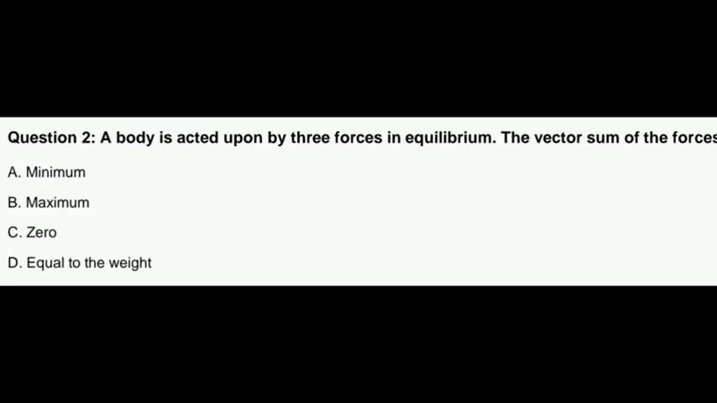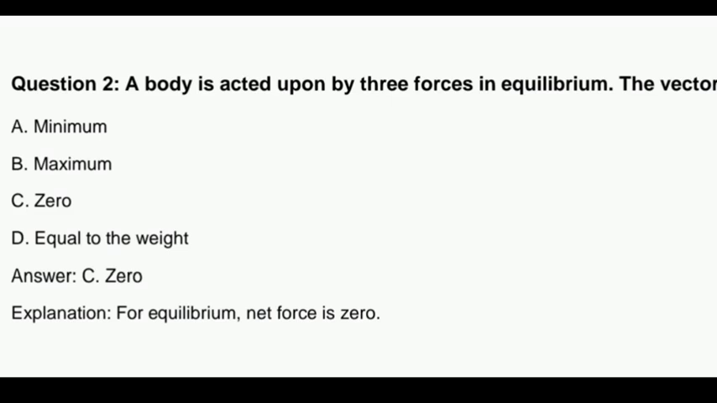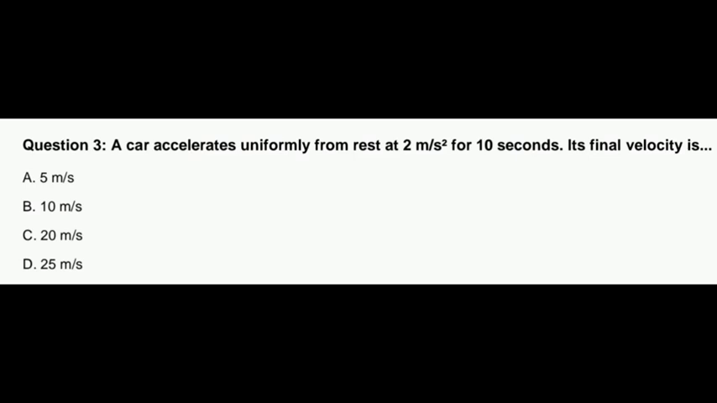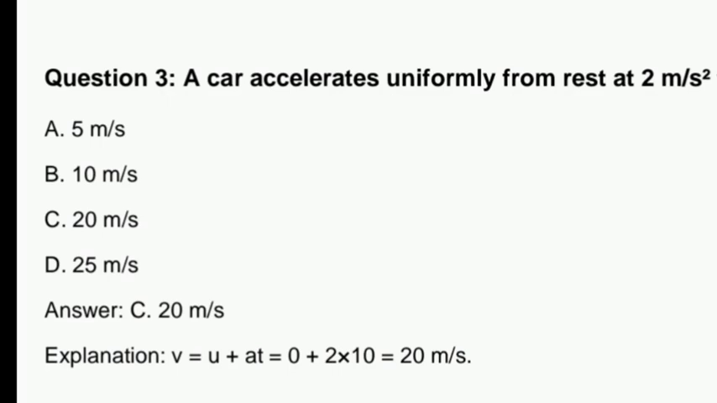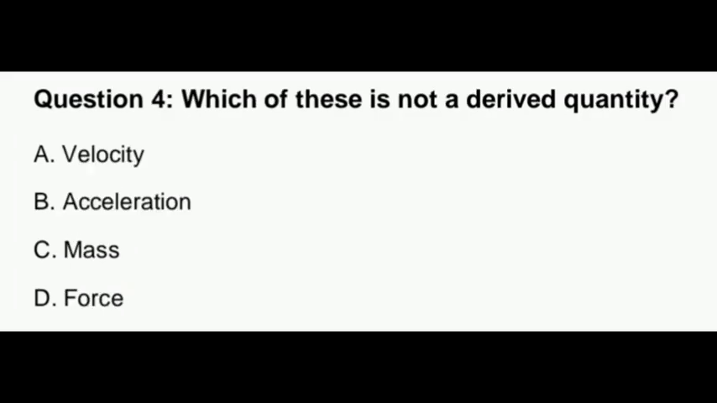Then question number 2, a body is acted upon by three forces in equilibrium. The vector sum of the forces is, look at the options, A, B, C: maximum, minimum, zero. The correct option is zero for a body in equilibrium. Then question number 3, a car accelerates uniformly from rest at 2 meters per second squared for 15 seconds. The final velocity, remember that acceleration is given and time is given.